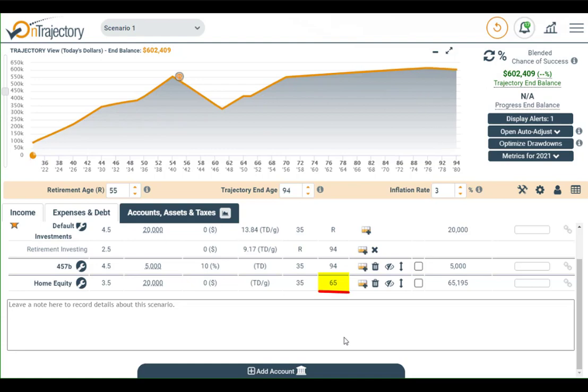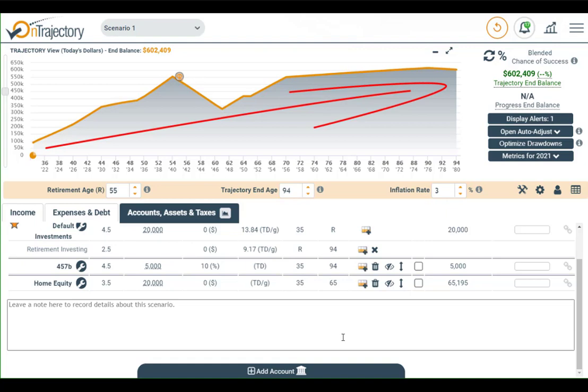Notice that by default, we set the end age out 30 years. You should change this to whatever age you plan to sell the property. One final note: the amount you see added to your trajectory is not the total value of the home, but rather the equity you have, which increases over time based on both increased value of your property, but also the equity you build as a result of paying your mortgage each month.